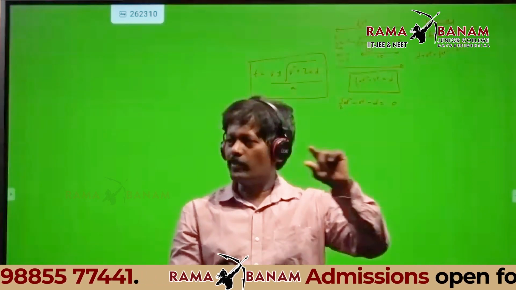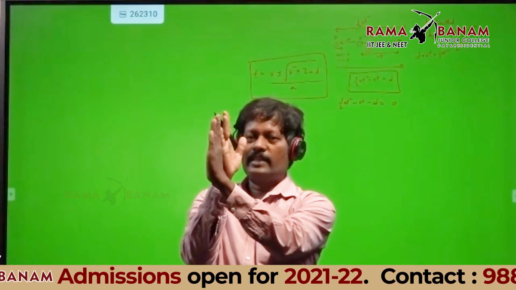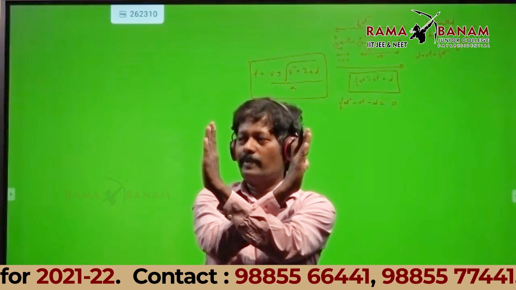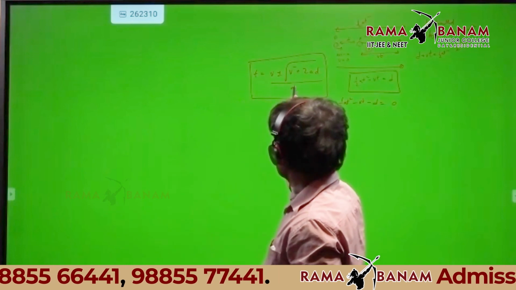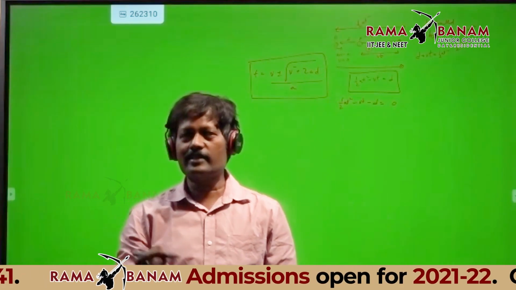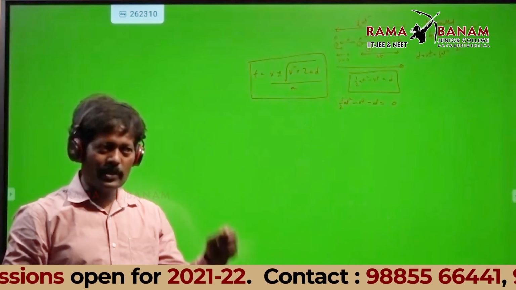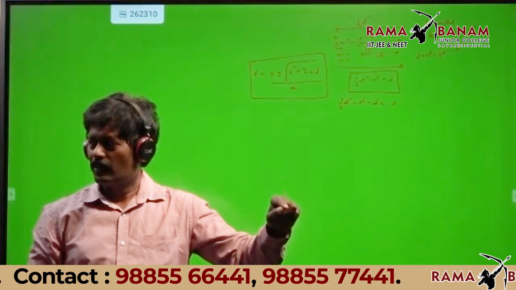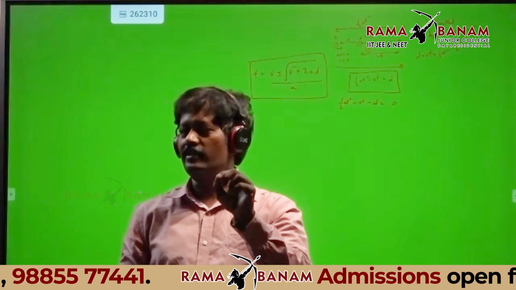Then the reverse: one is having uniform velocity, the other is having acceleration. The second case is to be done separately.